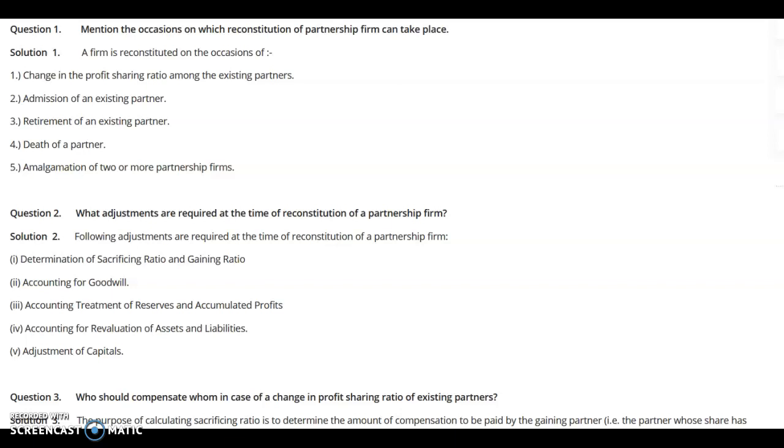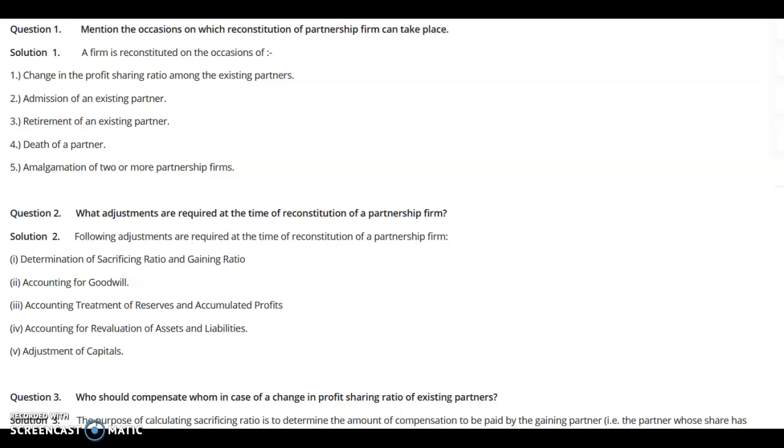Dear students, today we will start our next lesson, that is change in the profit sharing ratio among the existing partners as a part of reconstitution of the firm. Under the heading of reconstitution of the firm, different important aspects we have to learn. So today we will start with the learning of first lesson, change in the profit sharing ratio among the existing partners. So first of all, we must understand what we mean by the concept of reconstitution of partnership firm.